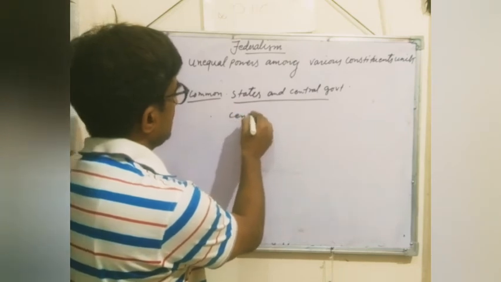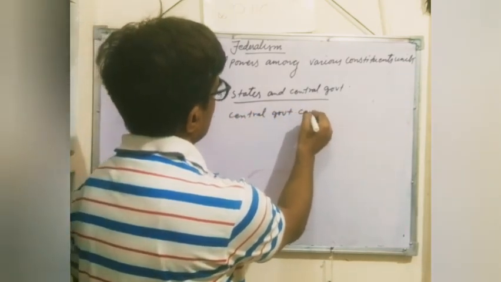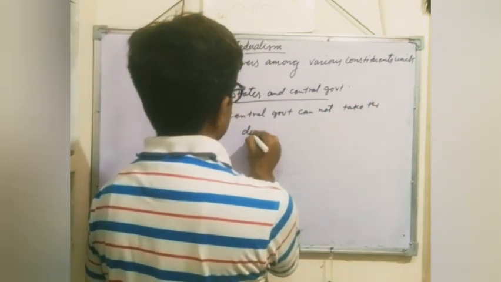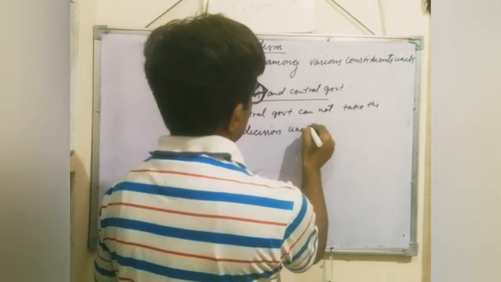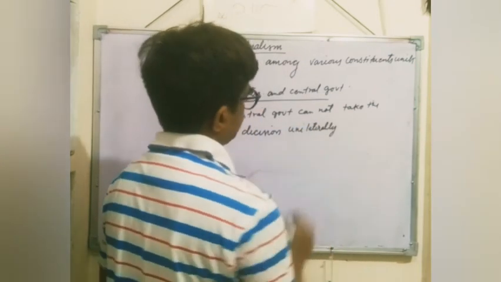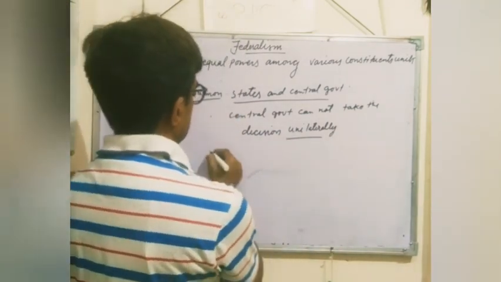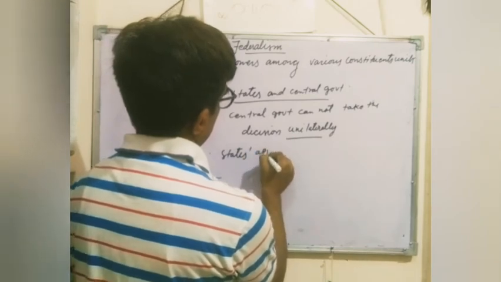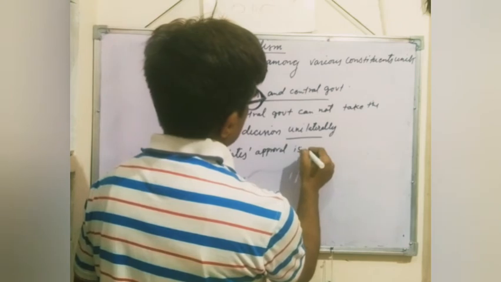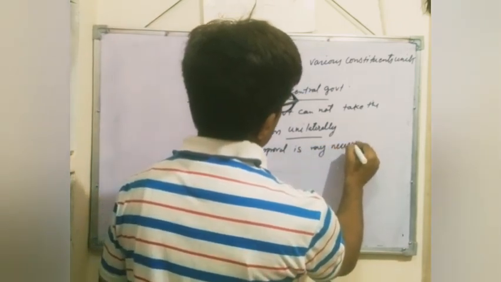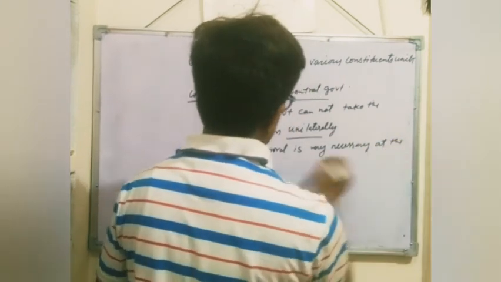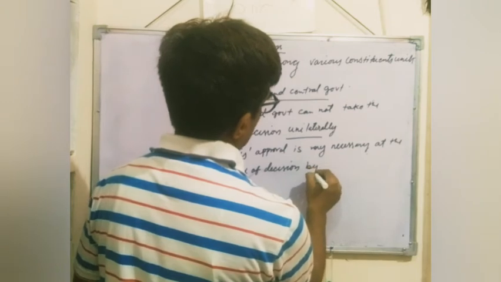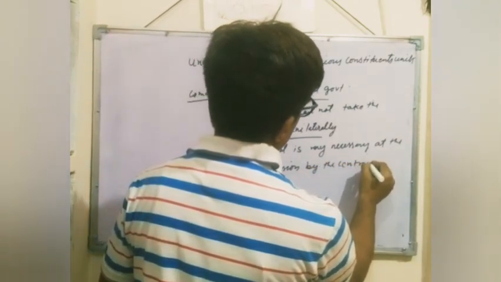The central government cannot take decisions unilaterally. Means the states' approval is very necessary at the time of a decision by the central government.